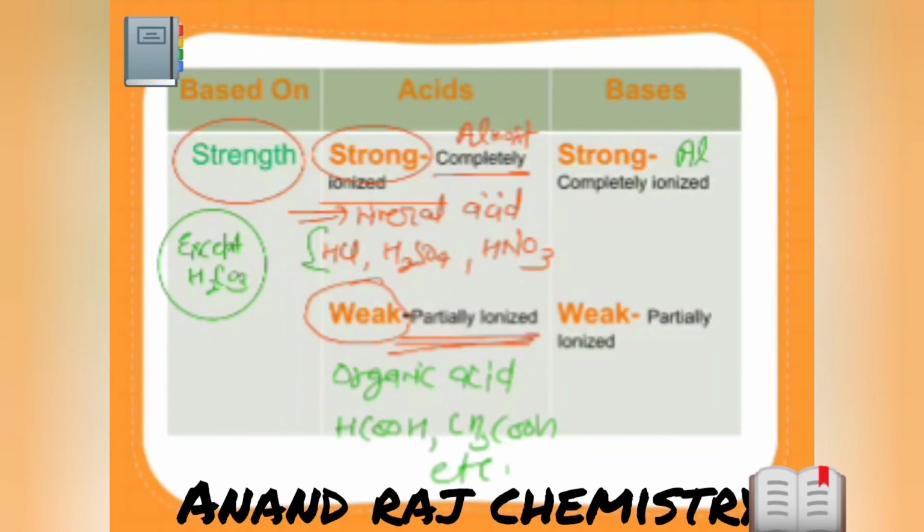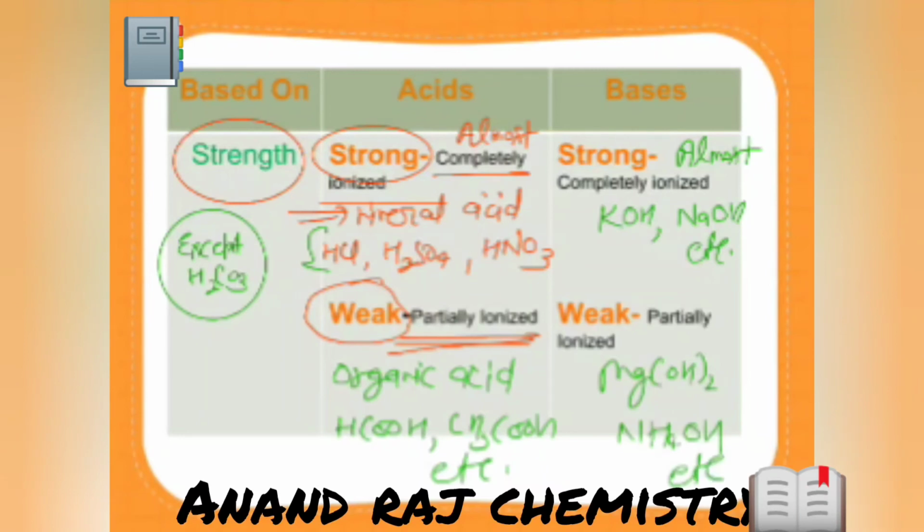Same definition for bases. Strong bases are almost completely ionized. Example, KOH, NaOH, etc. Weak, Mg(OH)2, NH4OH, etc. Okay, so now I will unmute. Tell me quickly if classification based on strength is clear. Quickly, then I'll go for the next topic. Very good, guys.